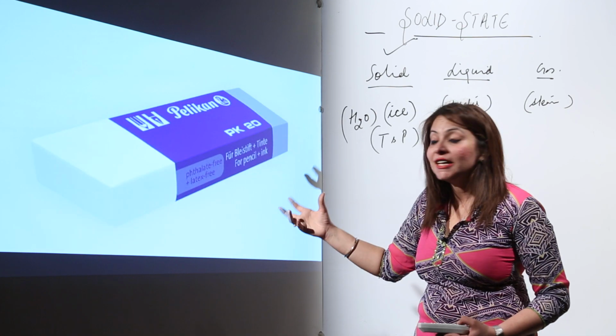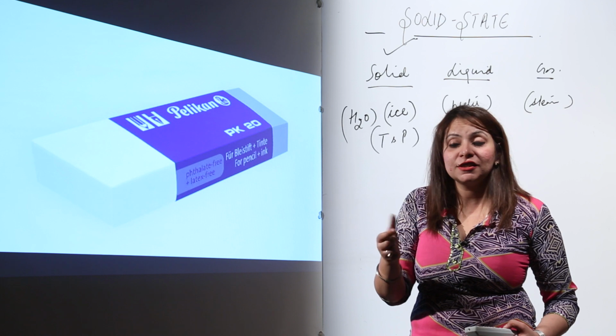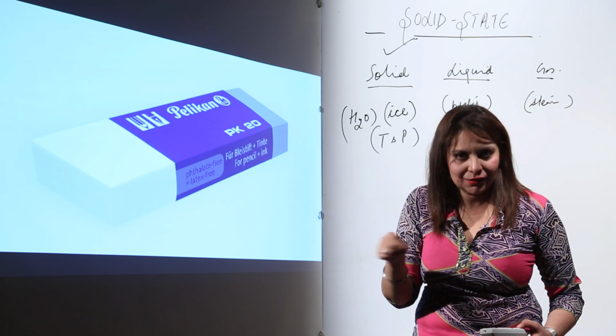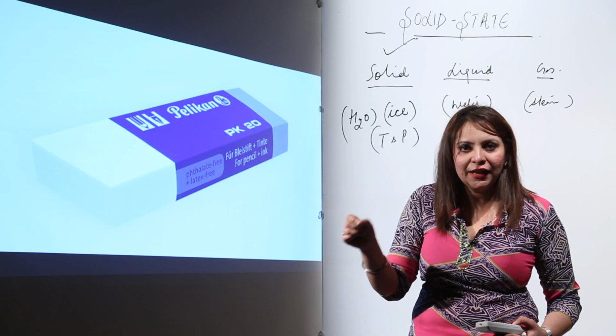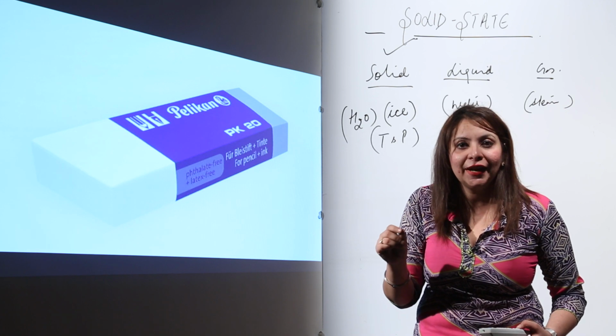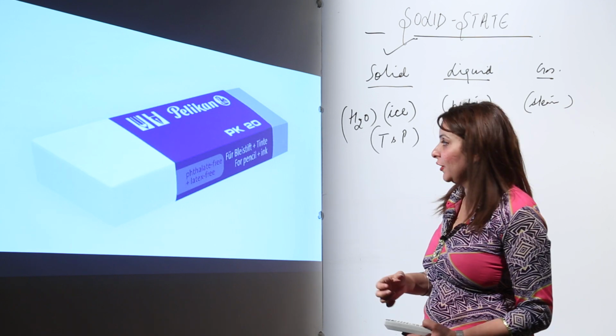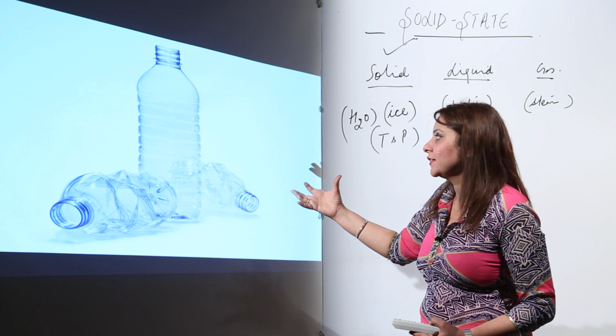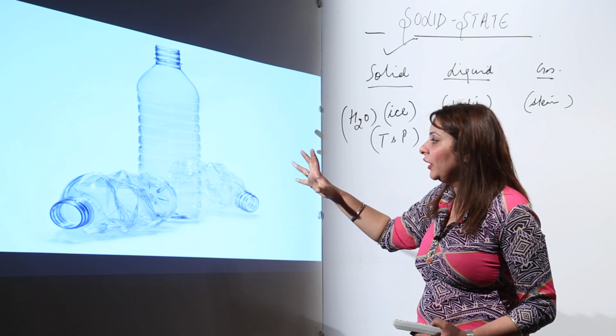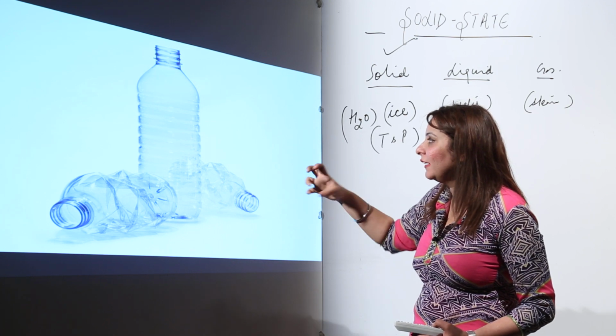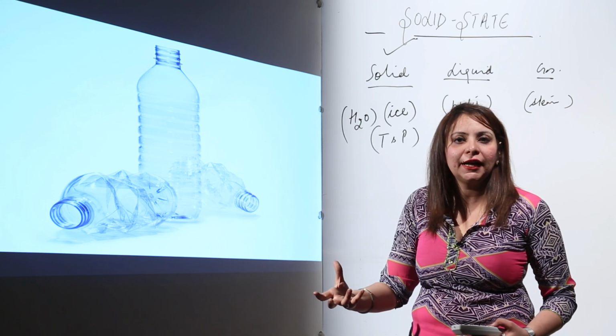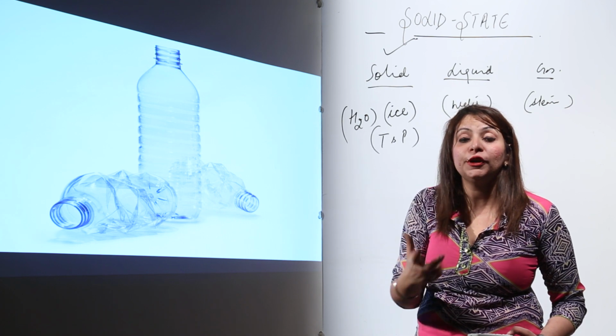Likewise, we have the eraser. See, it is so soft. Again, it has a property that it can erase things, right? If you write something with a pencil, it has the ability to erase it, and it is moreover soft in nature. Like we have bottles. See, we have plastic bottles. If we heat them, we can crush them, we can mold them into any kind of thing. That means this solid possesses the property of molding.